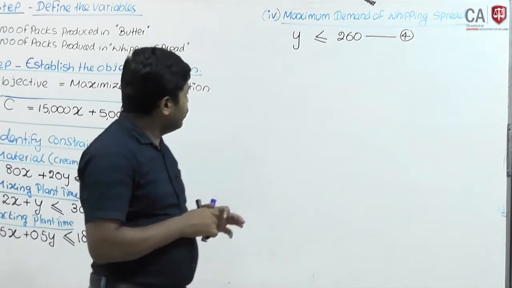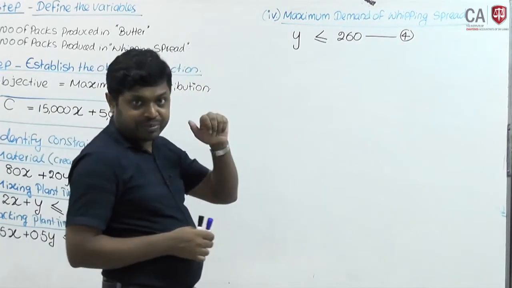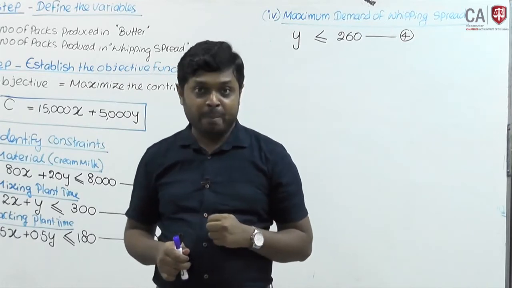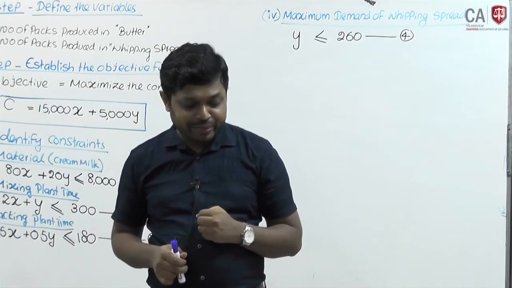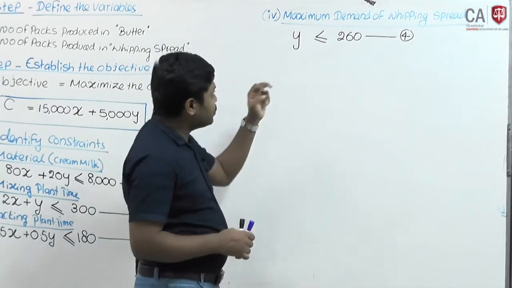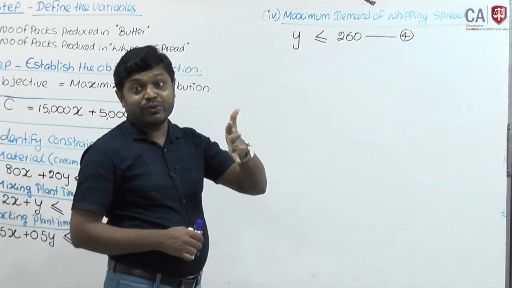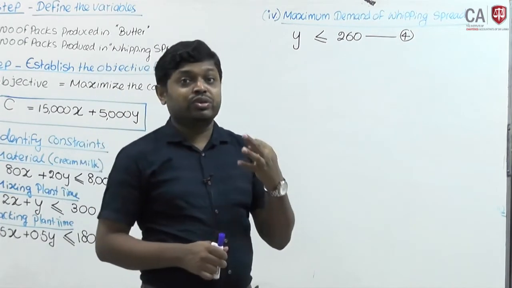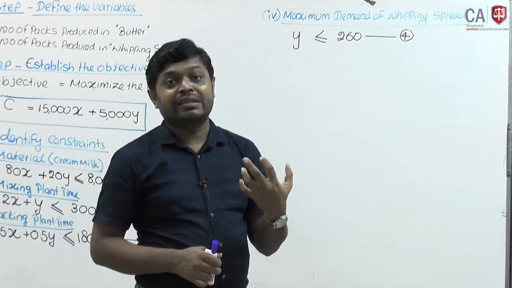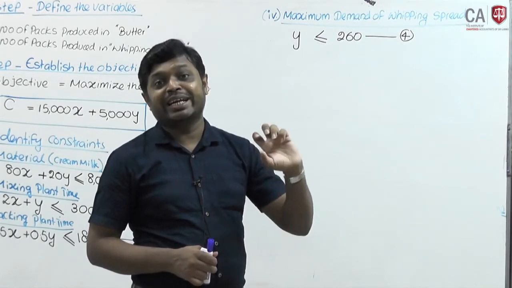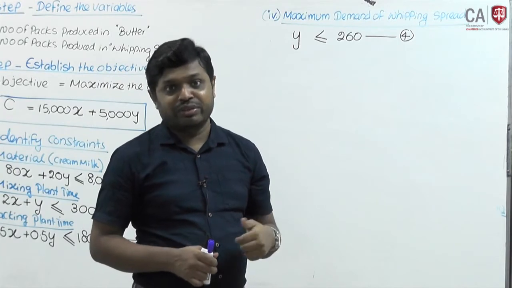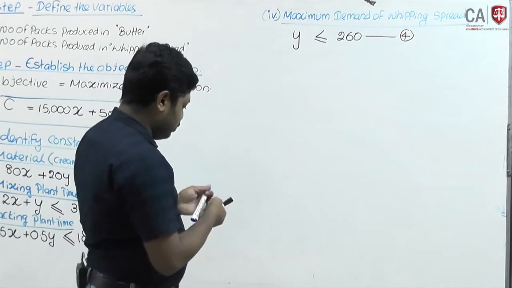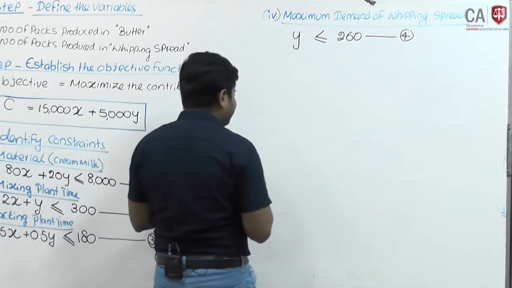All of those constraints are identified except another one, that is the non-negativity constraint. Non-negativity constraint means either x or y, that is the number of units produced in x and y, should not be less than 0. That means it should be greater than or equal to 0. There should not be negative units. Therefore, the fifth one I will write down.